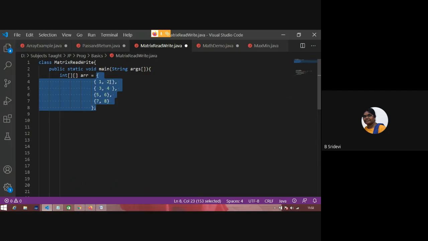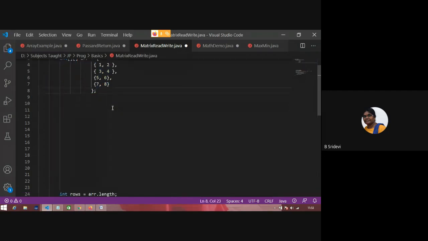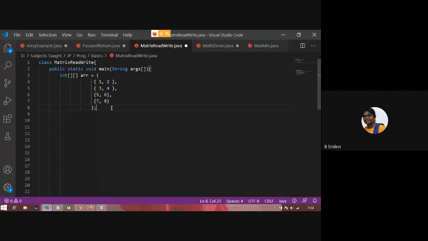Inside one is a single row. So it has 4 rows, and in every row 2 elements are there. That means 2 columns. So in this way also you can initialize an array. Suppose I have a single dimensional array, how do I find the length? ARR.length. If I use ARR.length here, it will give the number of elements in the main array. Main array is this one. How many elements are there? 4. That means ARR.length is giving the number of rows.